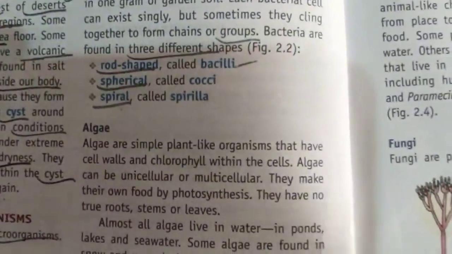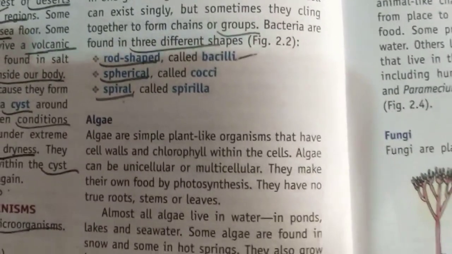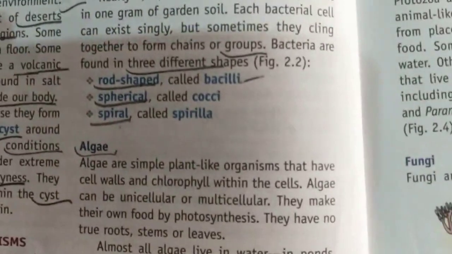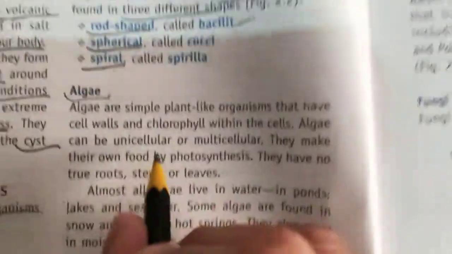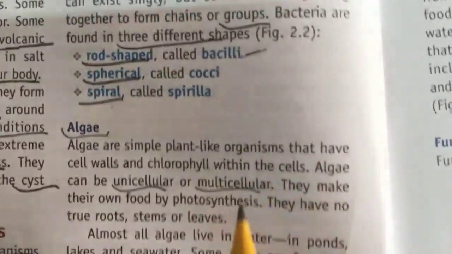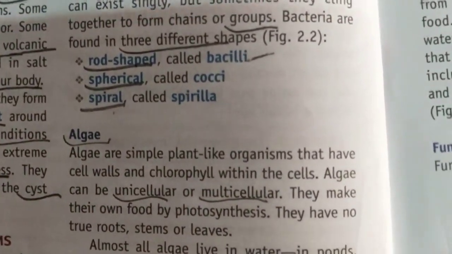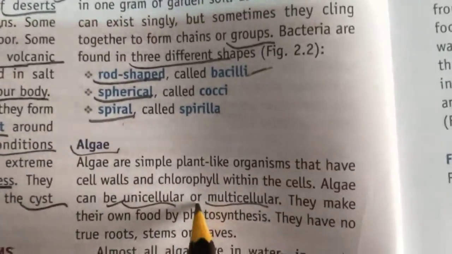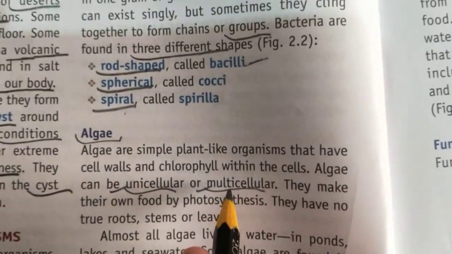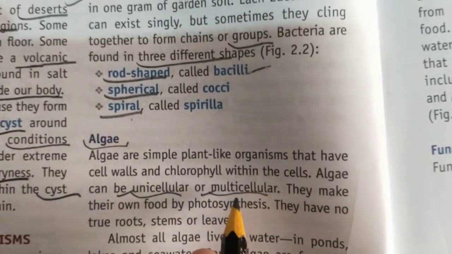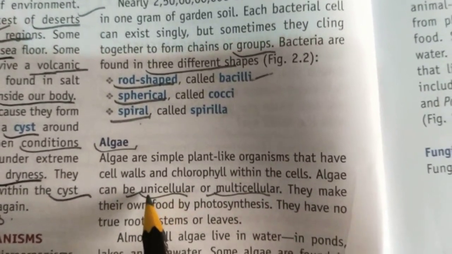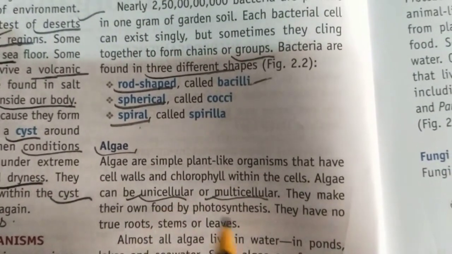So now we are going to discuss the next type of microorganism, and the next type of microorganism is algae. So algae can be unicellular, first point to remember, or it can be multicellular. You must remember this point. It can be made of a single cell, or it contains more than one cell. A human being is a multicellular organism and contains more than one cell. Amoeba is a unicell. So this microorganism can have one cell, or more than one cell.